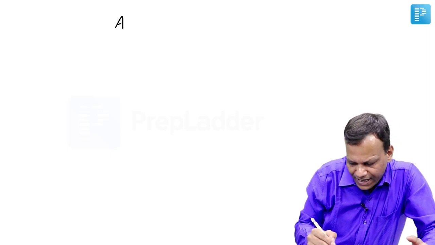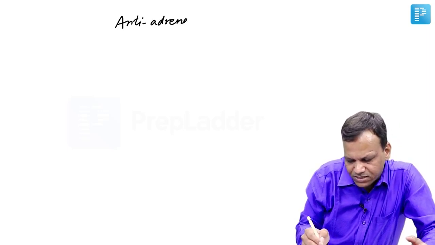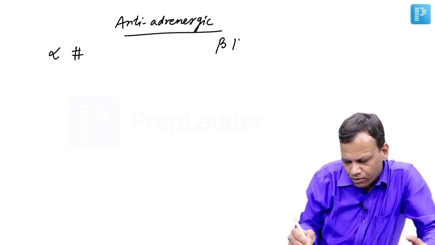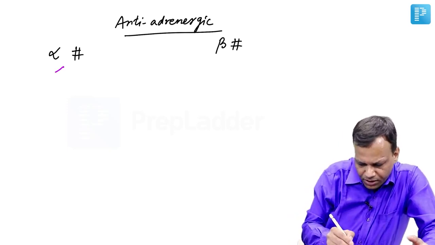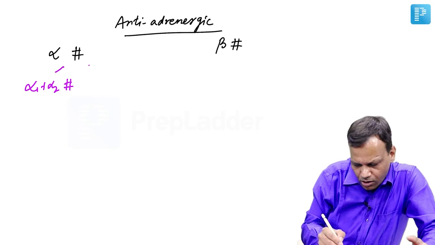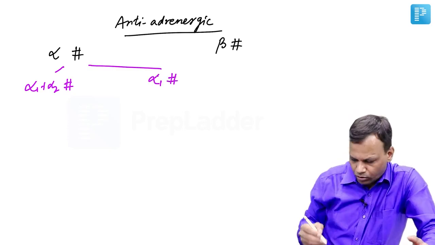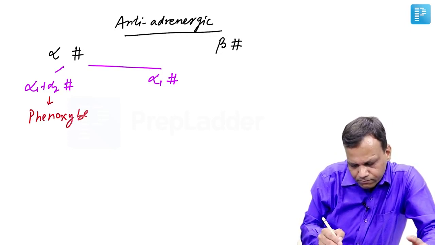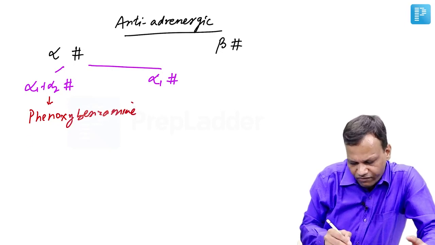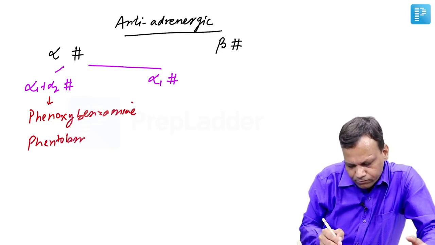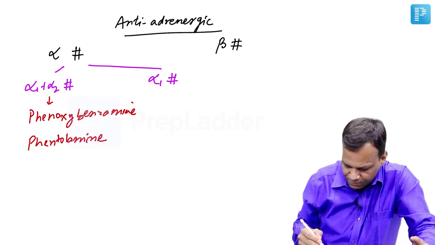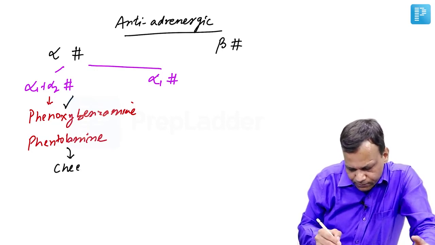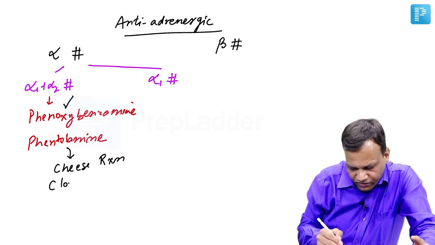Now we will move to anti-adrenergic drugs or sympathetic system blocking drugs. We can broadly divide them into alpha blockers and beta blockers. Now alpha blockers can be non-selective, that means alpha 1 plus alpha 2 blocker, or they can be selective alpha 1 blockers. Non-selective alpha blockers are like phenoxybenzamine or phentolamine. They permanently block. Phenoxybenzamine is mainly used in pheochromocytoma, whereas phentolamine is commonly used in cheese reaction and clonidine withdrawal.